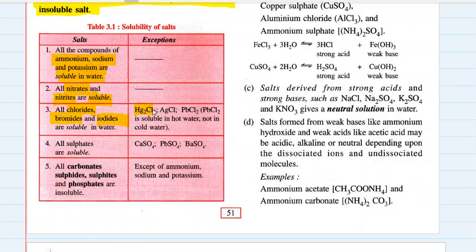Exceptions are there: mercury chloride, silver chloride, and lead chloride are not soluble. Lead chloride is soluble in hot water, not in cold water. Remember that. All sulfates are soluble. For exceptions, there are calcium sulfate, lead sulfate, and barium sulfate. These are not soluble. All carbonates, sulfides, and phosphates are insoluble, except those of ammonium, sodium, and potassium.